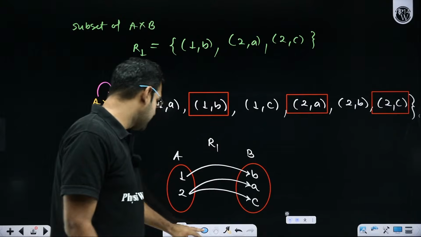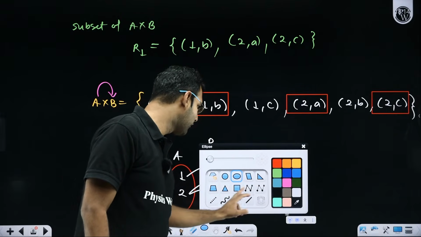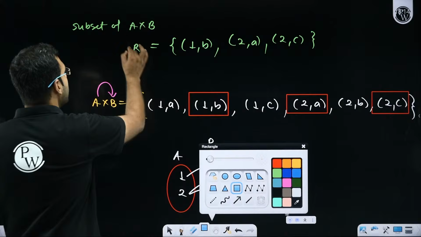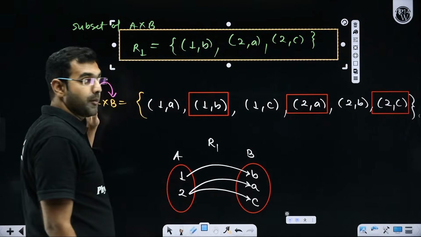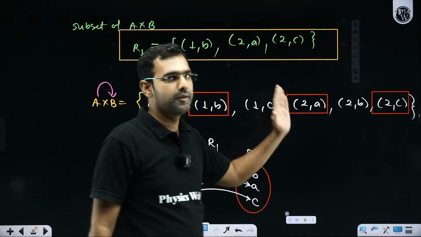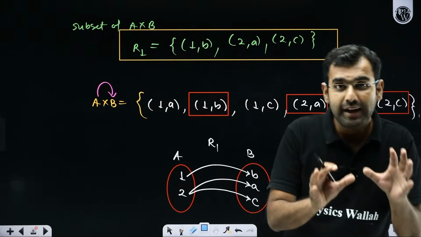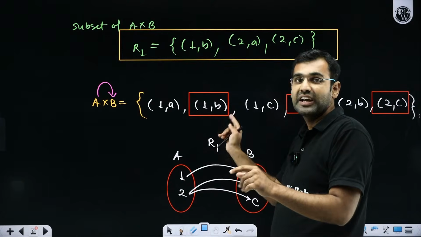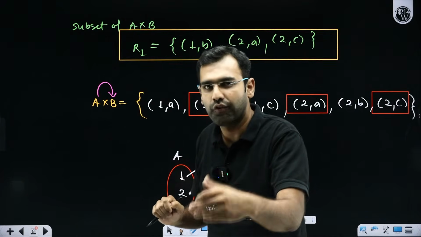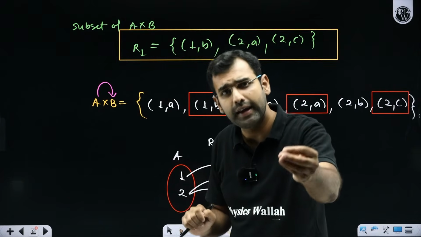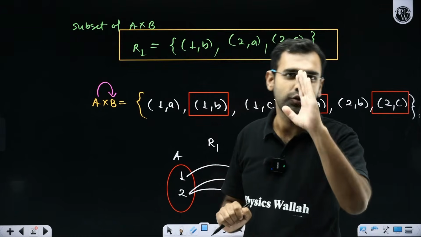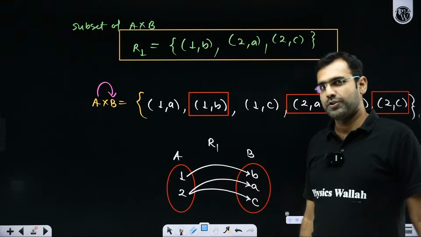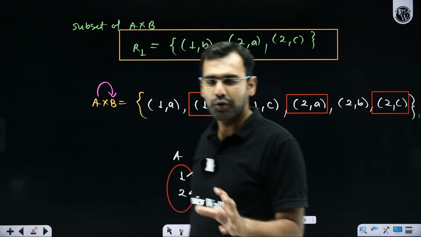What I am asking here is a very crucial, very important, very significant result: our relation is a subset of the Cartesian product of A with B. So whenever you see A cross B, and if you want to find a relation from A to B, then any subset of A cross B you choose will be called a relation from A to B. Did you all get this? Everybody understood how we define relations?